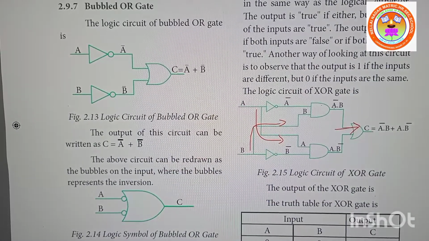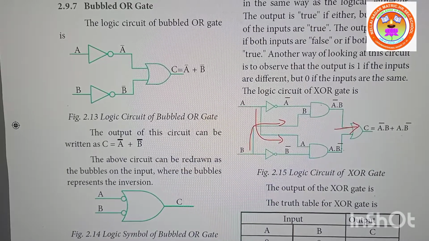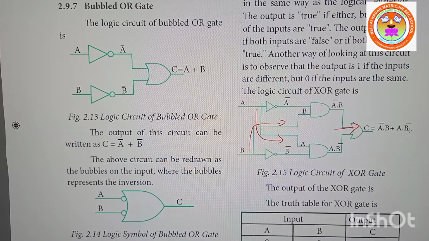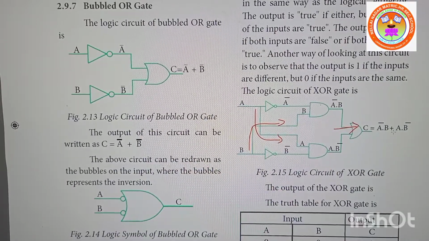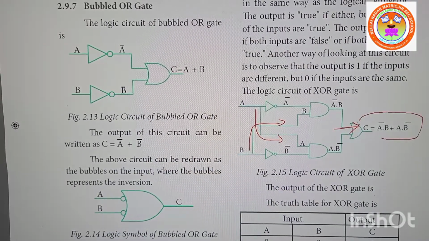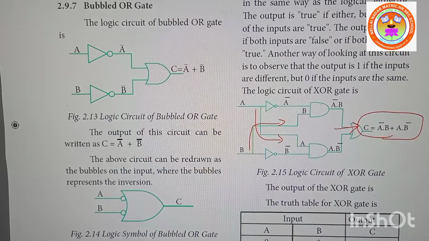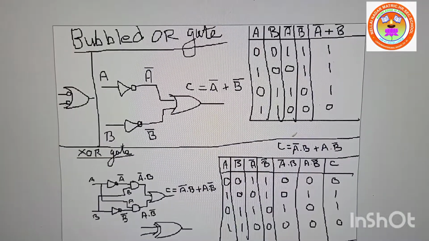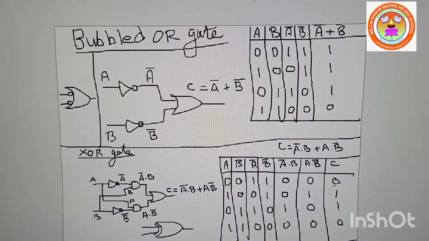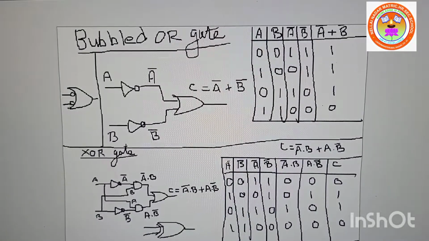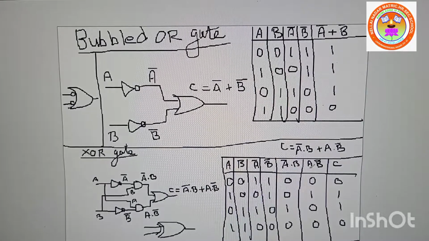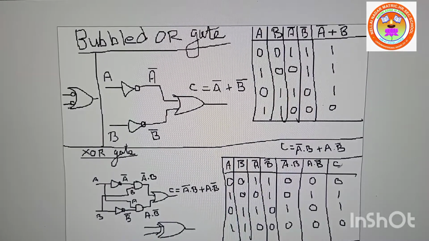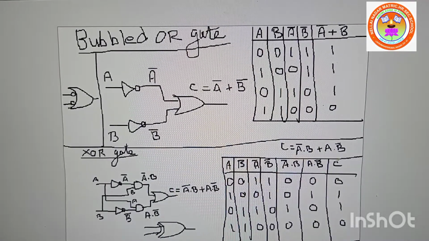C is equal to A dash into B plus A into B dash. Here, A dash into B plus A into B dash. This is the equation. Now we will see the logic gate for this. Very simple, right? A, B, A dash, B dash, A dash into B, A into B dash. C is having this equation.